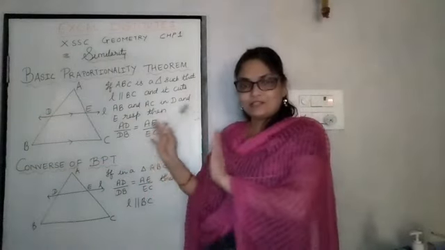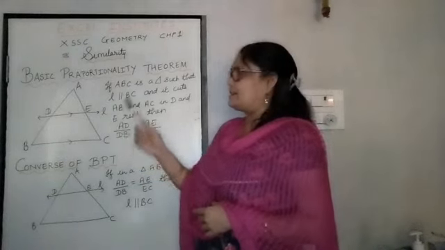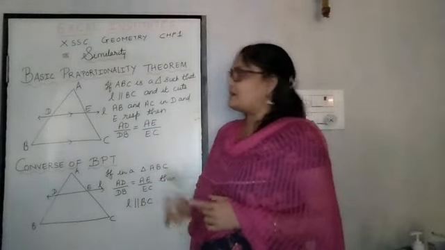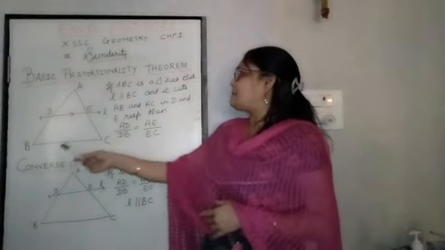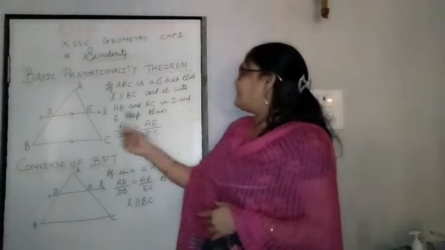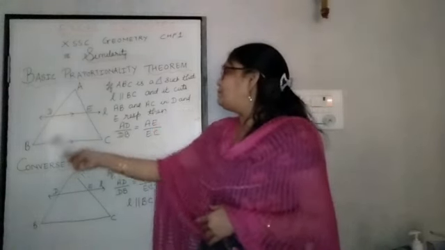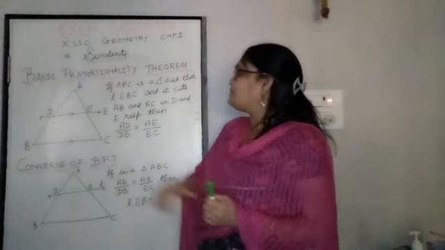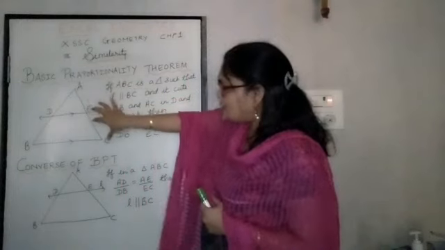So this construction of the triangle is clear? Now the BPT states that if this happens, like suppose ABC is a triangle such that line L is parallel to BC and it cuts AB and AC in D and E respectively, then AD upon DB is equal to AE upon EC. That is this. AD upon DB is equal to AE upon EC.